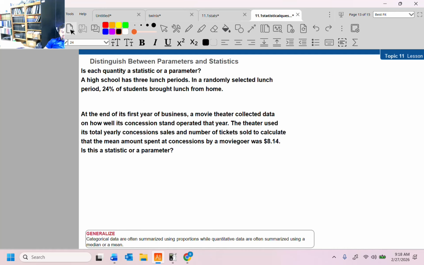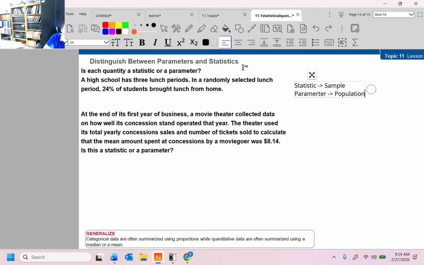All right, is each quantity a statistic or a parameter? Now remember, statistic starts with S. So if you see the word statistic, we think sample. If we see the word parameter, we think population. That's really all there is to it. A high school has 3 lunch periods.